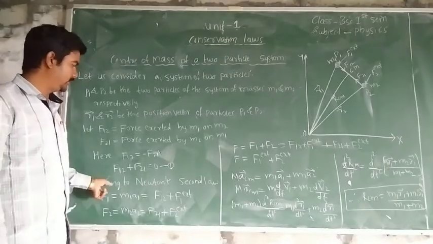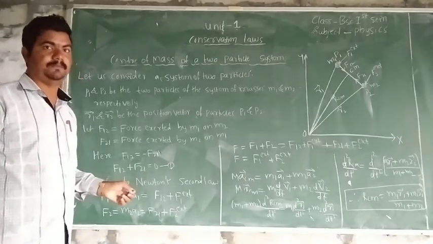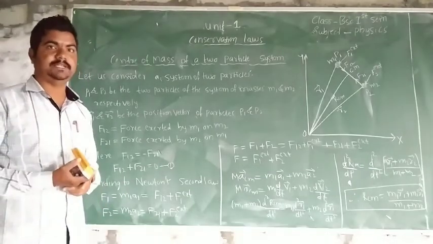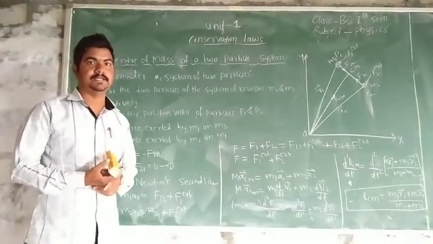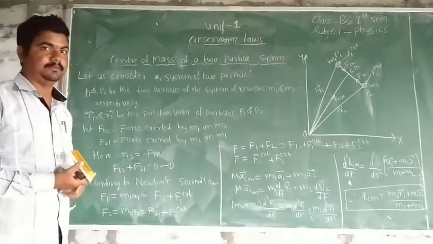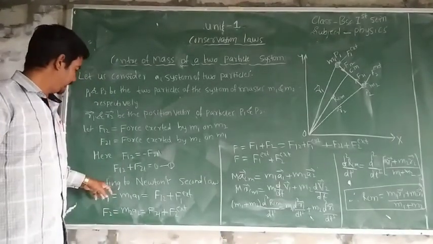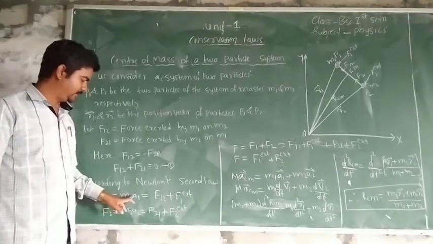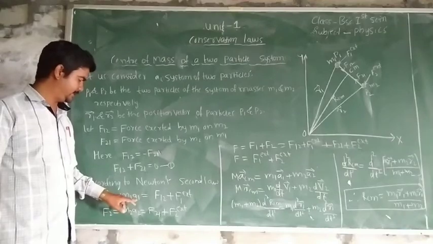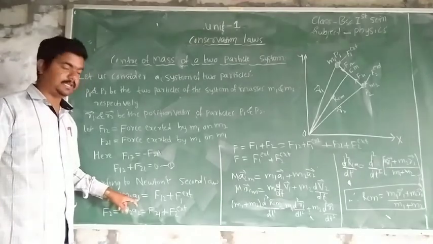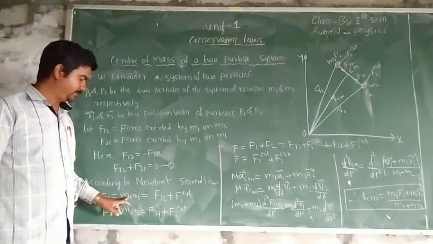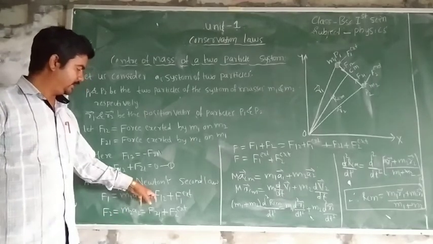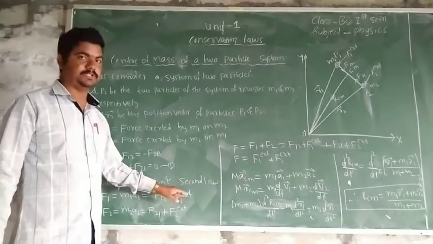And according to Newton's second law of motion, force is equal to mass into acceleration. For the particle P1, the force is given by F1 is equal to M1 into A1. This A1 is the acceleration and M1 is the mass of the first particle P1. And this is equal to F12 plus F1 external.